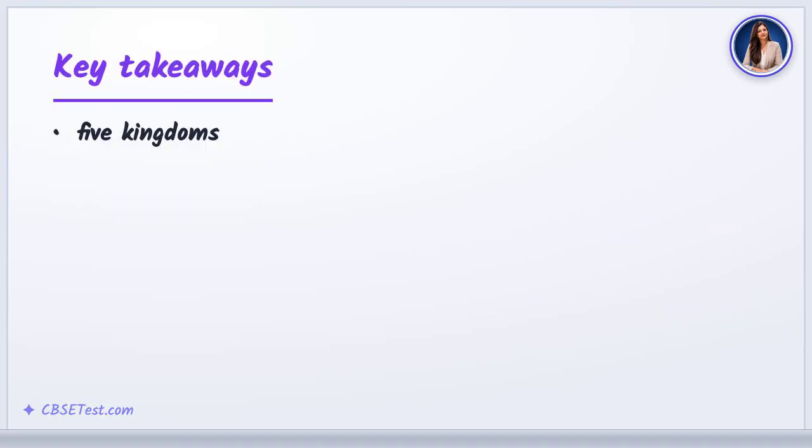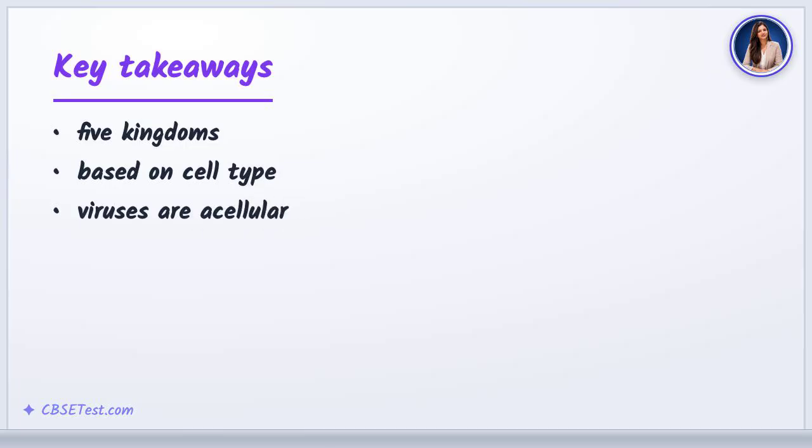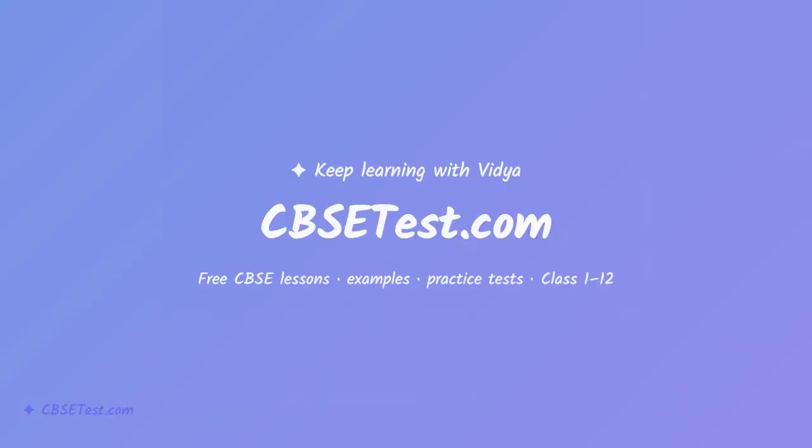To recap, Whittaker's 5 kingdoms classify life by cell structure and nutrition, ranging from prokaryotic Monera to Animalia, while viruses and lichens stand apart.